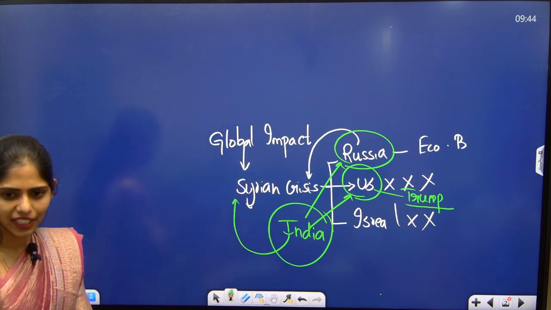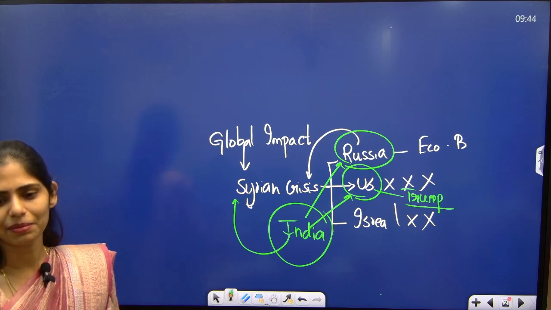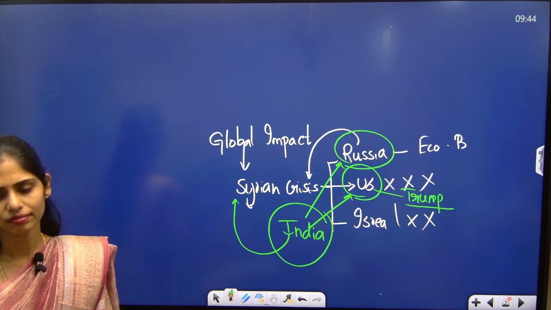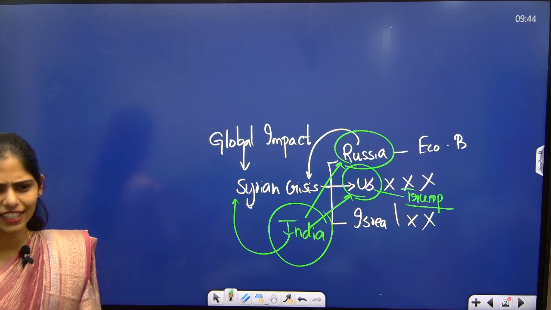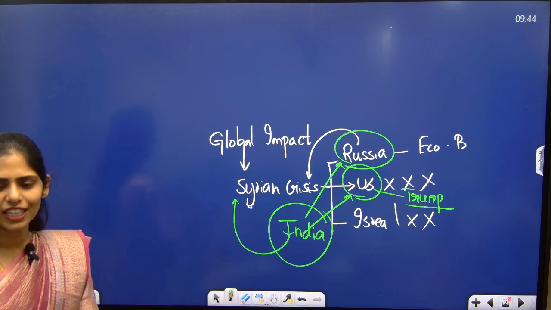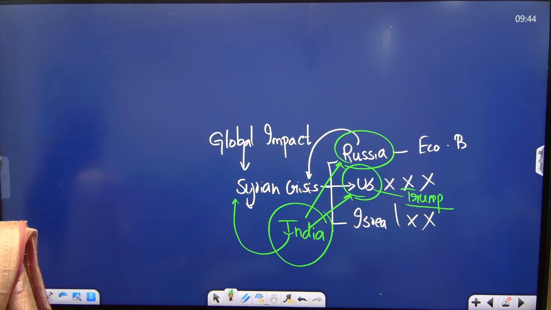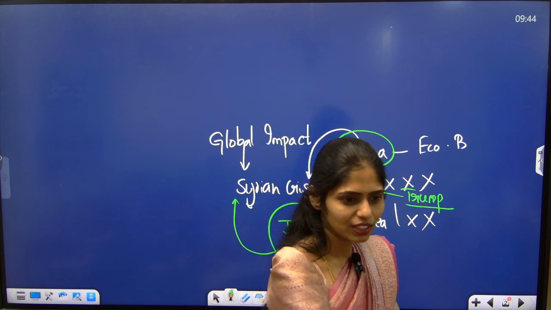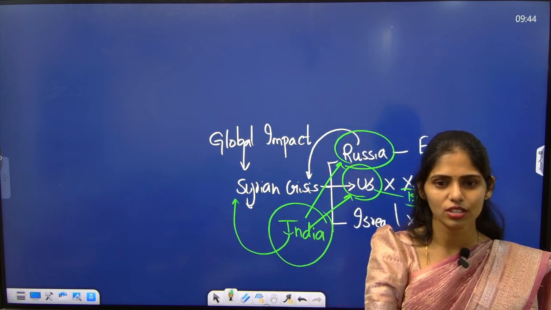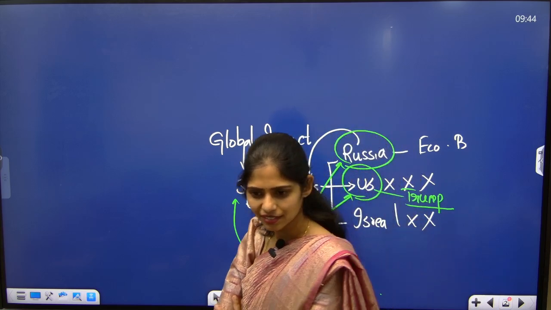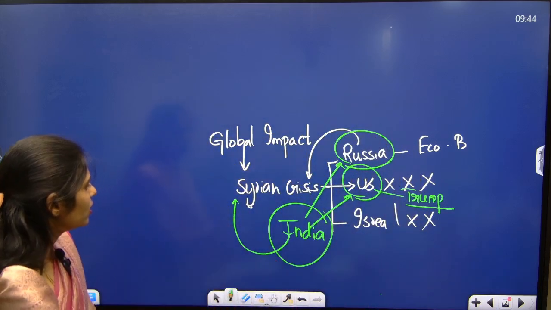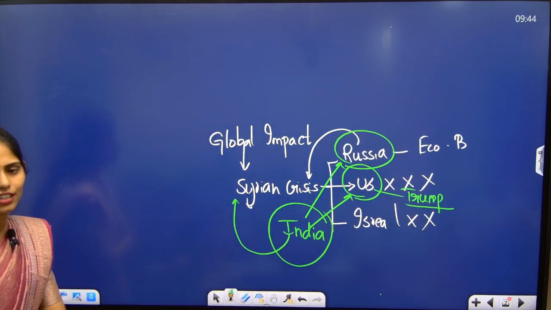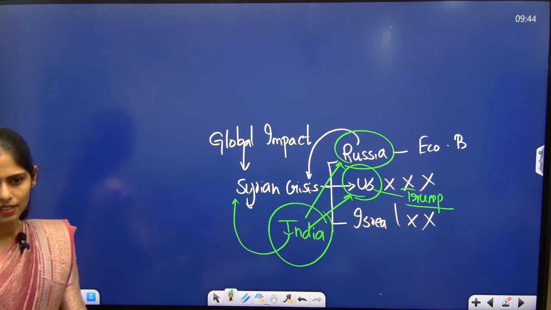Okay, USA already came back from that. So again, Trump came into power. He will not involve. Is there any guarantee? So whether any foreign policy of a country is constant or static? No. Even India is not having a static foreign policy. It is changing according to the needs. Then, so what will be the relationship between India and Russia?